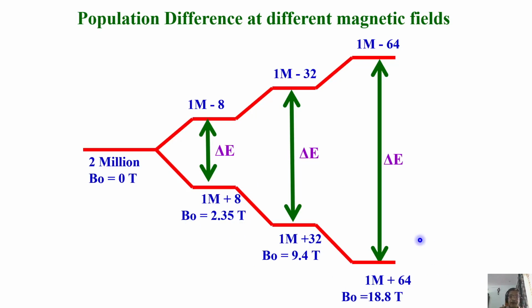But what is the difference of population you are seeing? Only 128. My God, look at the difference you are seeing. From a 16 spin difference in 2 million, by increasing the magnetic field 8 times, you made it only 128. What great thing have you achieved. Just from a 16 spin population difference, you took it to 128.